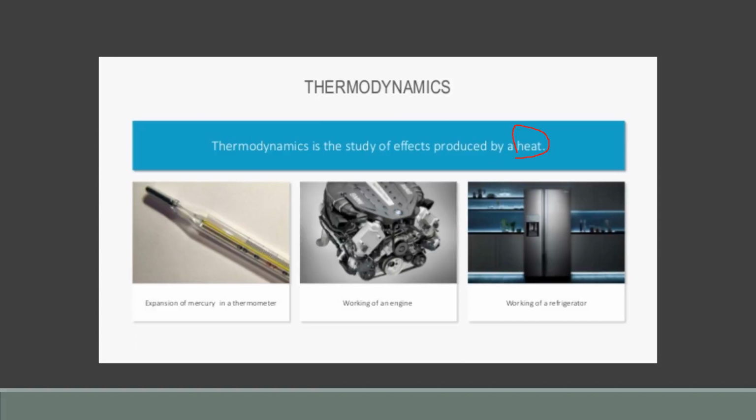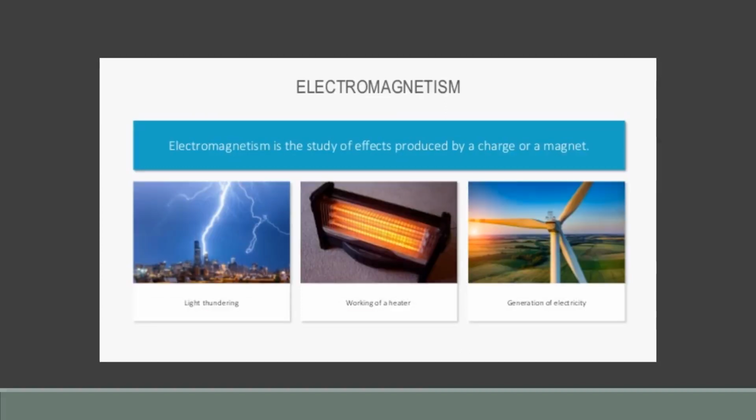Like why an engine produces heat, how a refrigerator works, and the expansion of mercury in a thermometer, which is due to heat energy. So all the relevant things, applications, and properties of heat, all stuff which is relevant to heat, we will discuss in thermodynamics. In electromagnetism, we discuss the effects produced by a charge or a magnet.